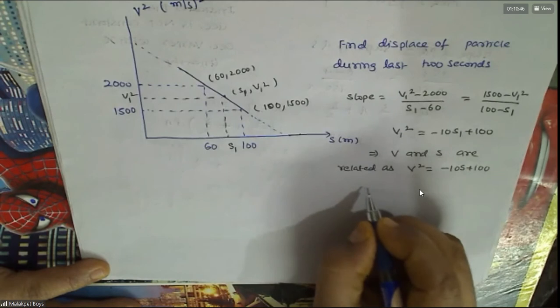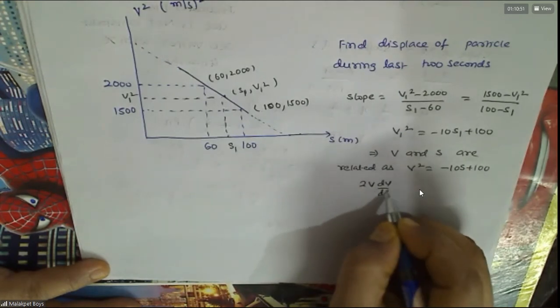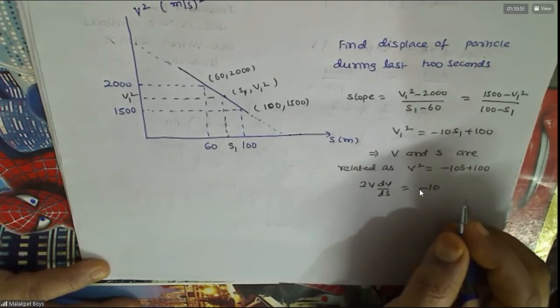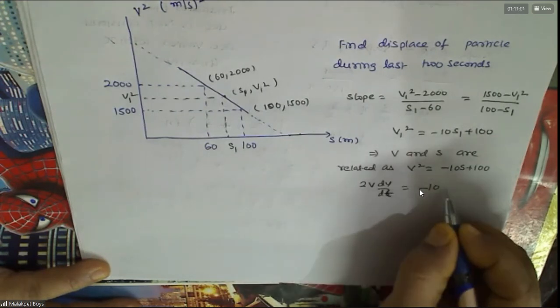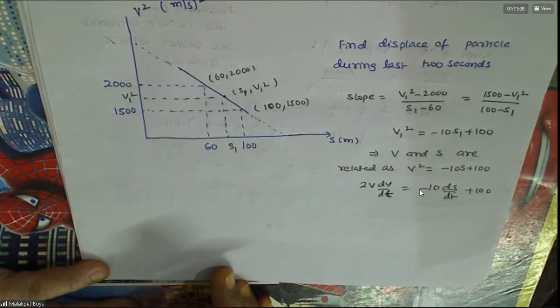Now we will differentiate this. 2V dV by dS is minus 10. We'll differentiate with t. That will be easier for us. Minus 10 dS by dt plus 100. Agreed?